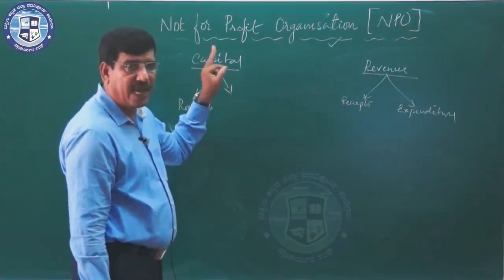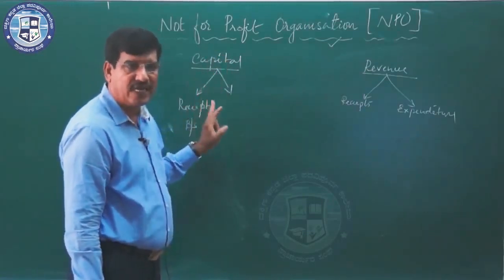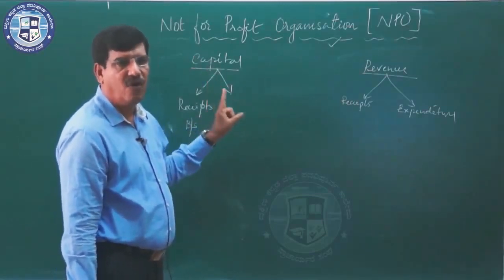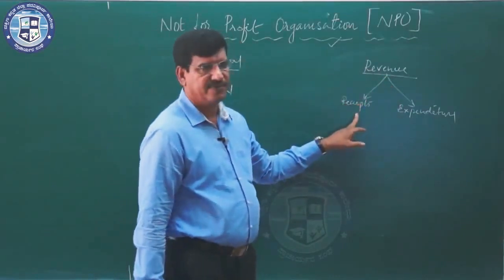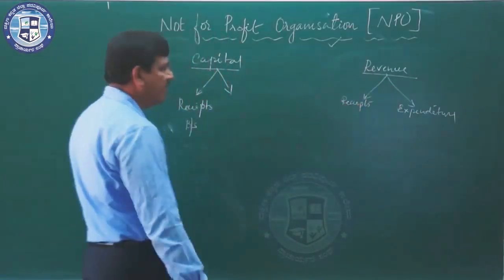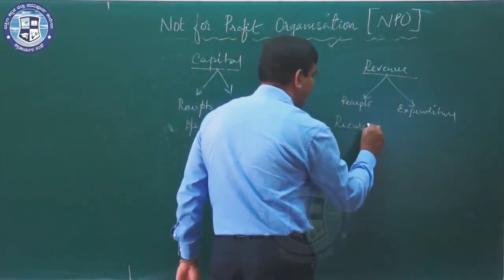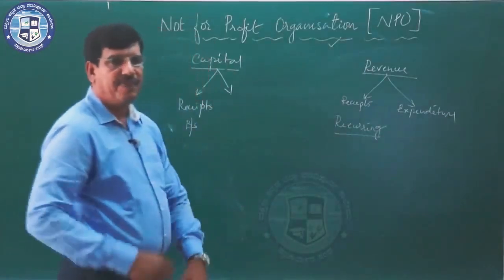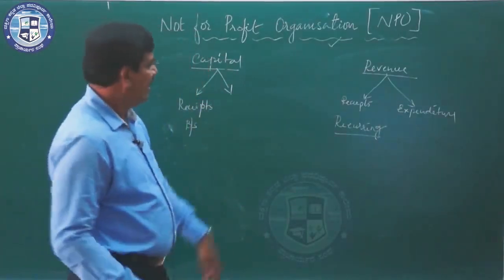So remember, capital receipts are those receipts which are non-recurring in nature, they are not regular in nature, they involve a huge amount. Then what are revenue receipts? Revenue receipts are the receipts which are recurring in nature, which are repetitive in nature.